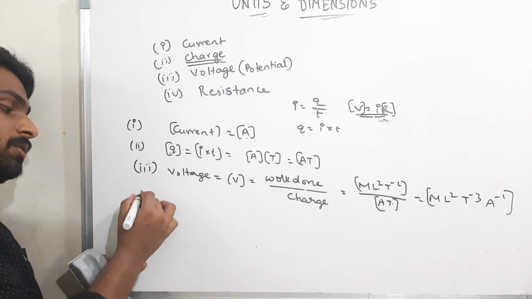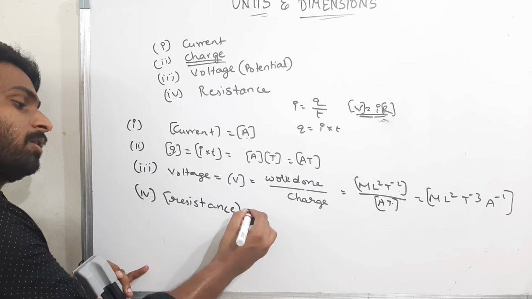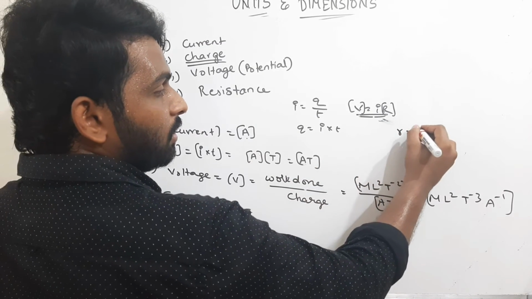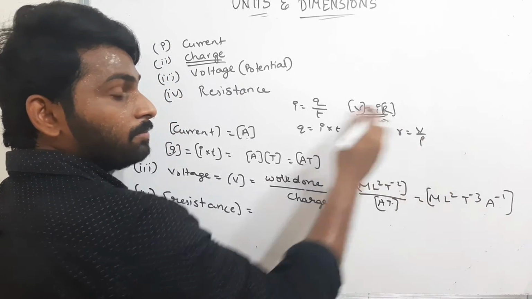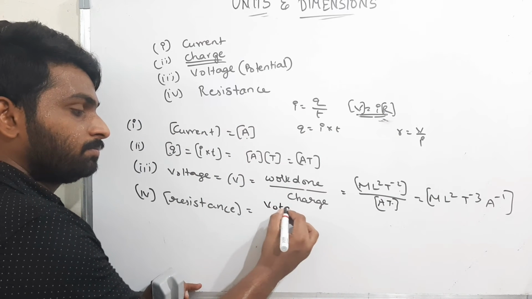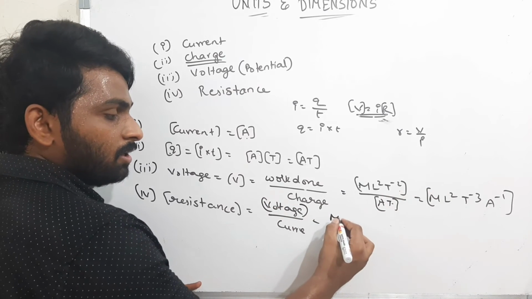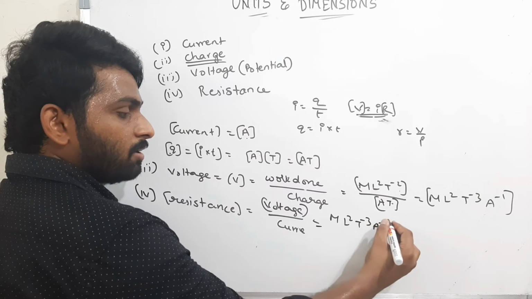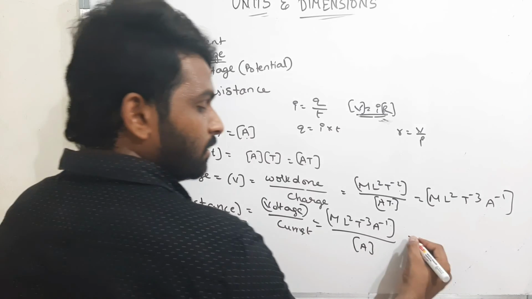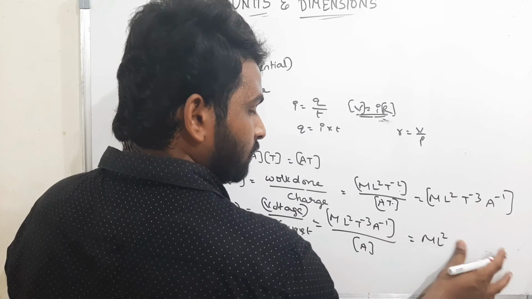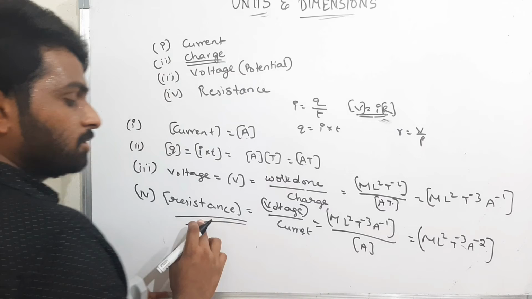Okay, well and good. Now lastly we can find the dimensional formula for resistance. What formula can I use for resistance? I can use V by I, because I know the dimensional formula for V and for current. The dimensional formula of voltage, which I just found, is M L square T power minus 3 A power minus 1. For current it is A. Therefore, the dimensional formula for resistance is M L square T power minus 3 A power minus 2.